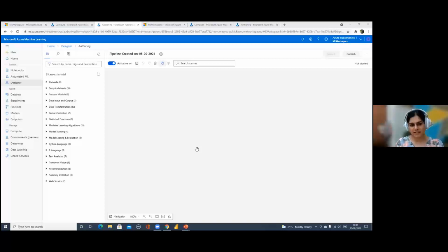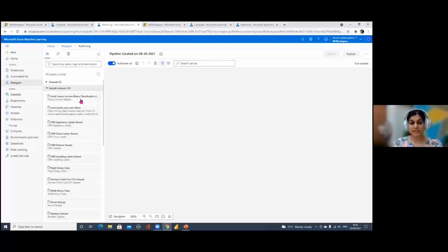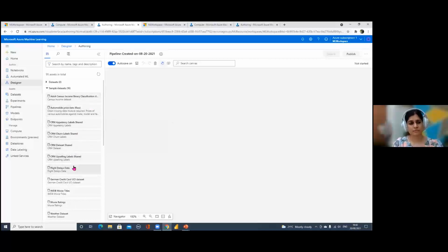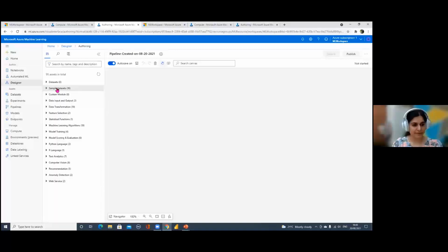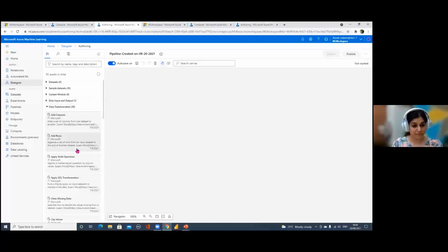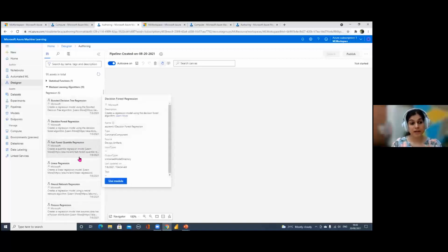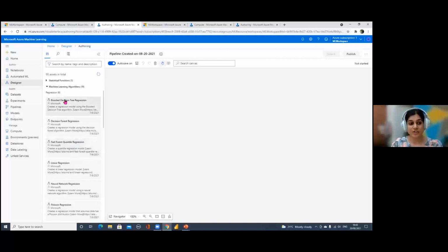So let's bring in the data set first. On the left here, you can see so many things, for example, sample data sets. These are the sample data sets provided by Microsoft in the Azure environment, which you can just play around with, applying different machine learning techniques and seeing how different modules work on them. Then you have different kinds of data transformation steps you can apply on your data set. Further down the line, there are different kinds of machine learning algorithms that you can apply on top of your data set to get different kinds of predictions.